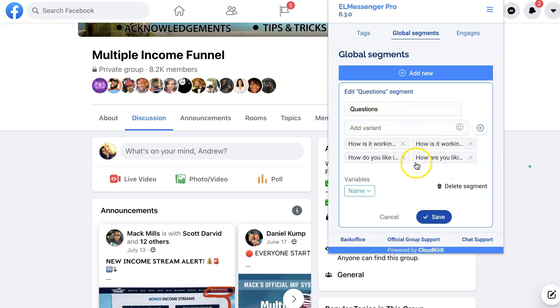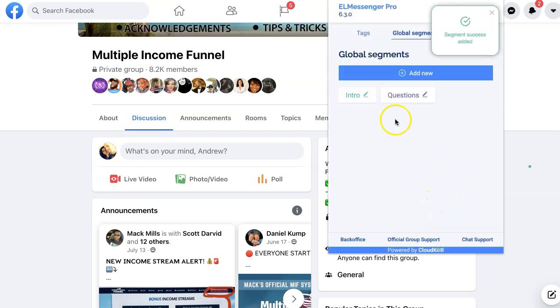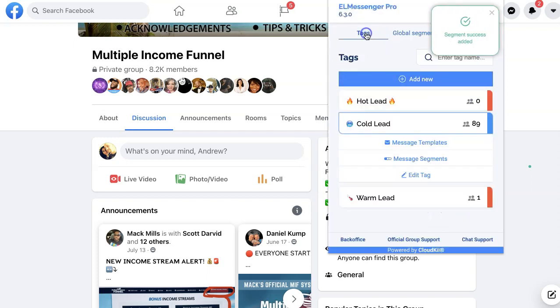Now, these ones can be used with basically anything. If you wanted to be more specific in your question, like how do you like Groove, or how do you like ClickFunnels, or how do you like XYZ, whatever the system might be, the group that you are farming, that will give you a little bit more specific, and you'd want to do that at the tag level. But I'm going to go ahead and save that, and then these are our two globals. So now we have our tags.